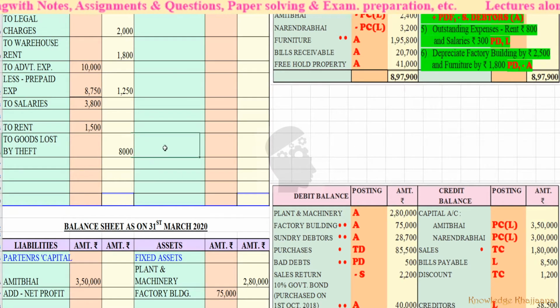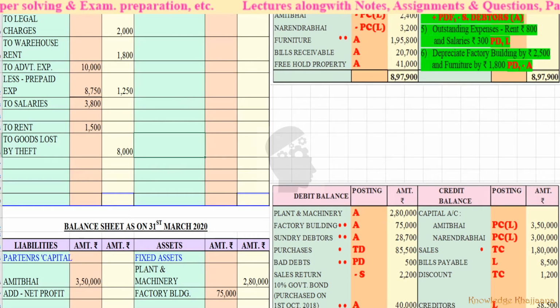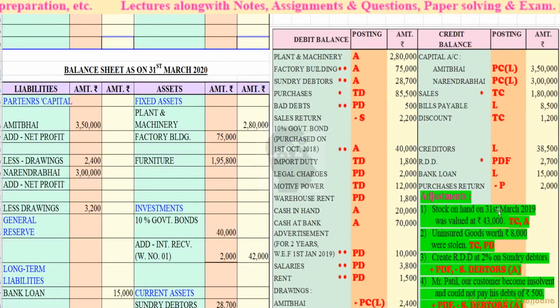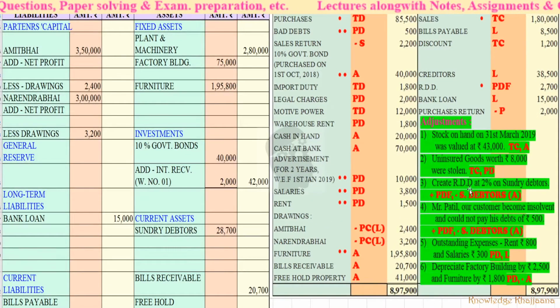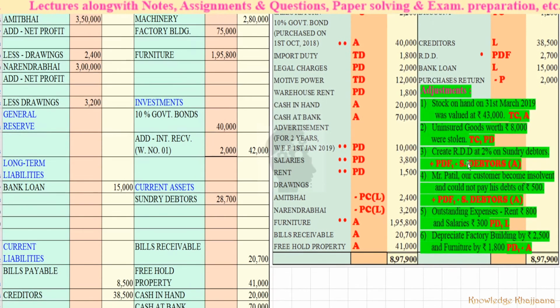Okay, next. I'm being a little bit slow so that you can also write along with me. Then create RDD at 2% on sundry debtors. But see, what is the rule? This percentage RDD should be calculated after doing all the adjustments on the sundry debtors. So we will calculate this RDD later on. For the time being, we have to remember that we haven't finished this adjustment.